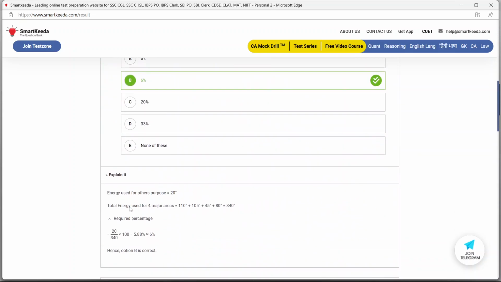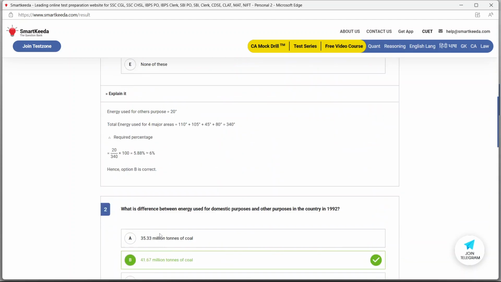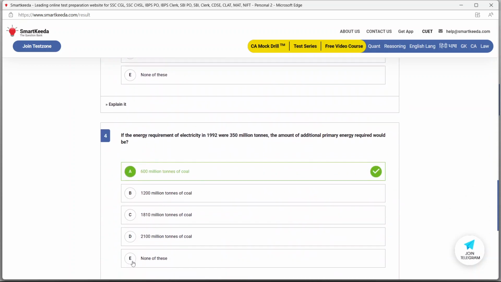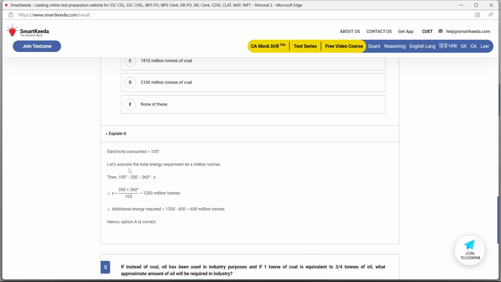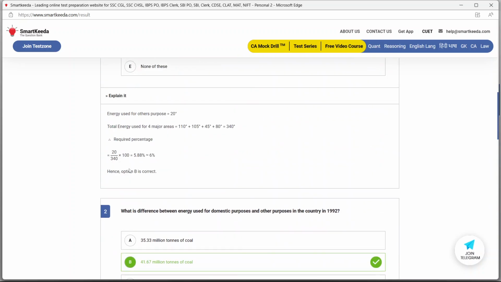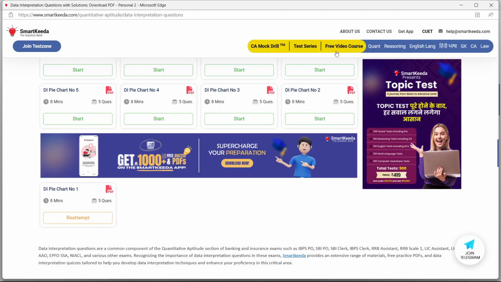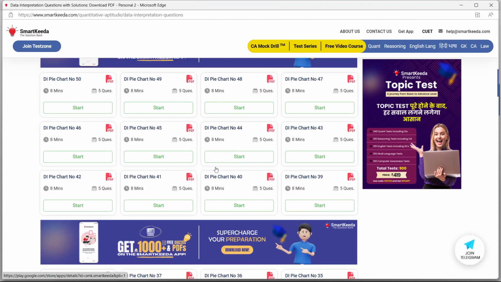And for the other four major uses it is 340 degrees. So 20 divided by 340 is 6%. Very easy question. Similarly, even if you don't know the answer, we have given all the explanations free of cost. You don't have to log in to our site. You can just do the questions and increase your chances in the CUET general test section, right? I hope this much is clear.